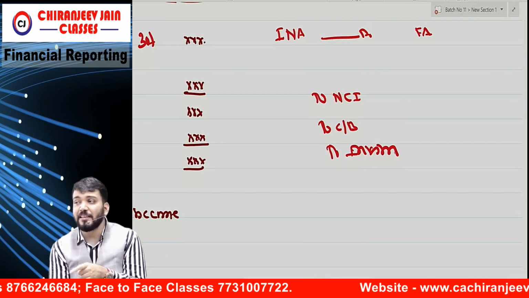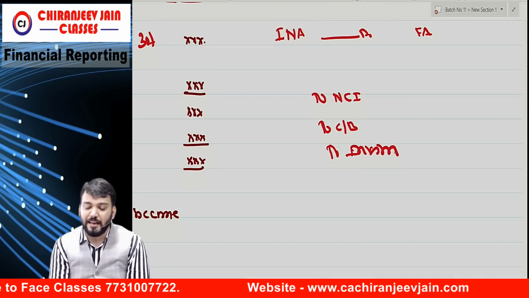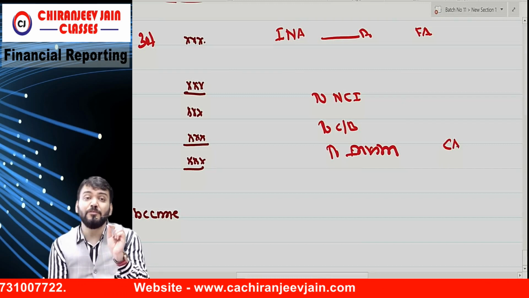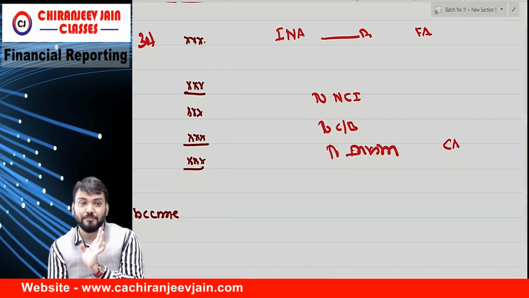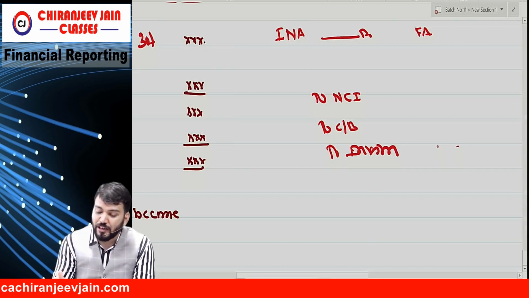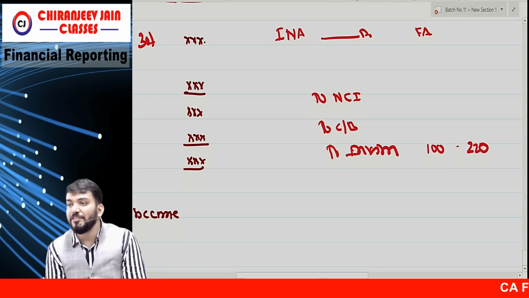But investment is coming at carrying amount in our balance sheet. If you are writing carrying amount, any difference between carrying amount and fair value will be gain or loss on remeasurement of investment. Okay? Suppose carrying amount is 100 and fair value becomes 220. So how much gain?